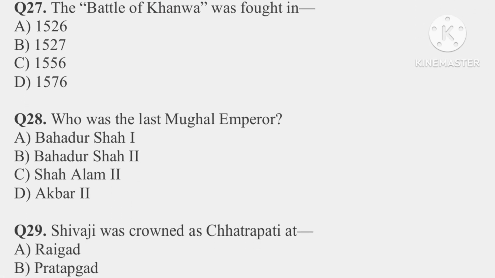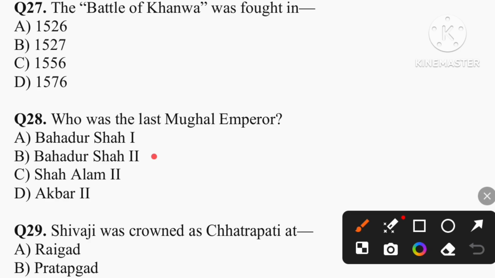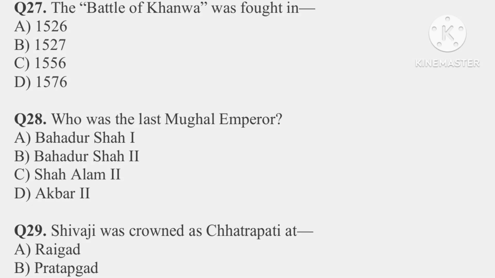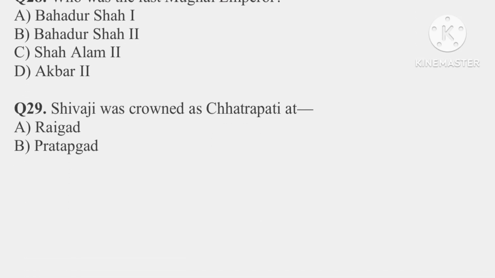Question number 28. Who was the last Mughal emperor? So the correct answer is option B, that is Bahadur Shah II. Question number 29. Shivaji was crowned as Chhatrapati at which place? So the correct answer is option A, that is Raigad.